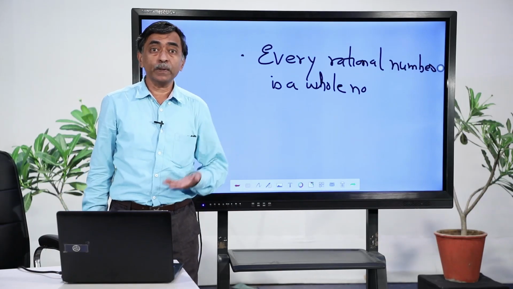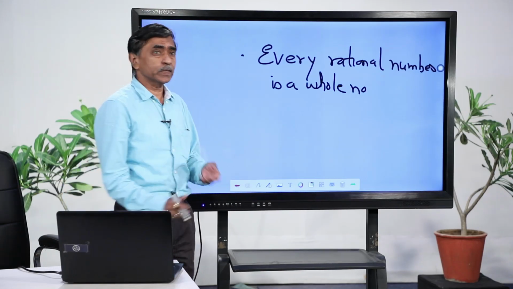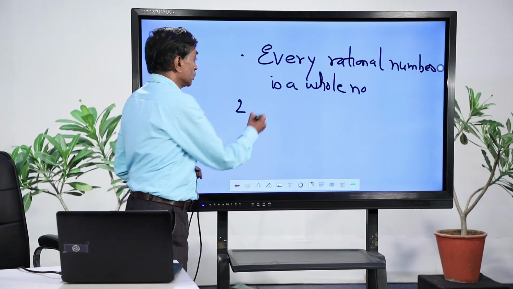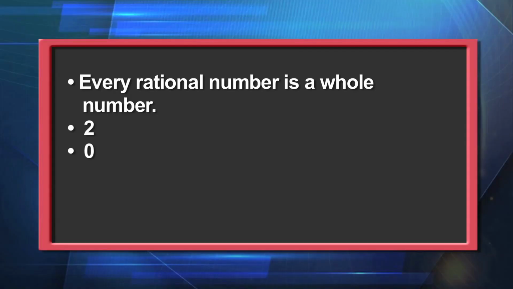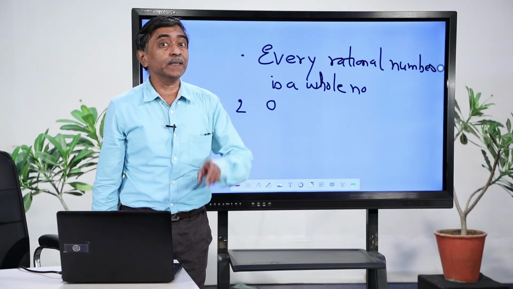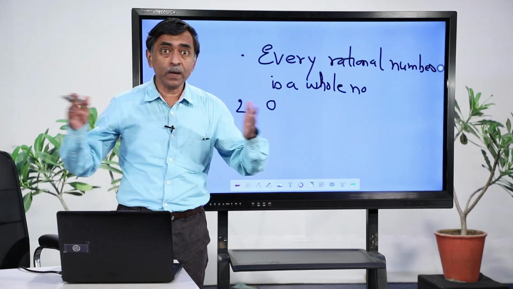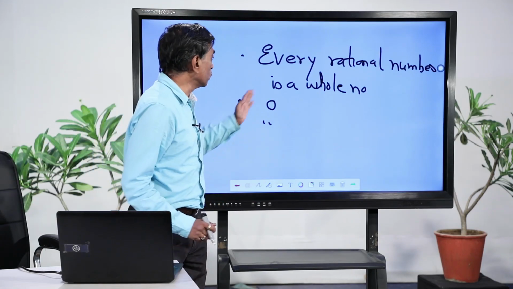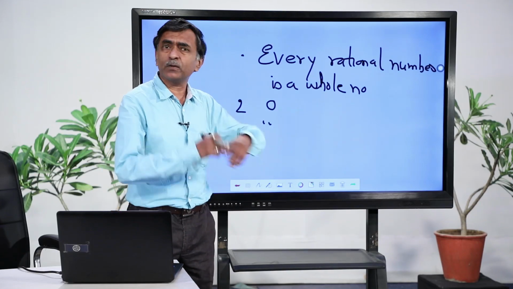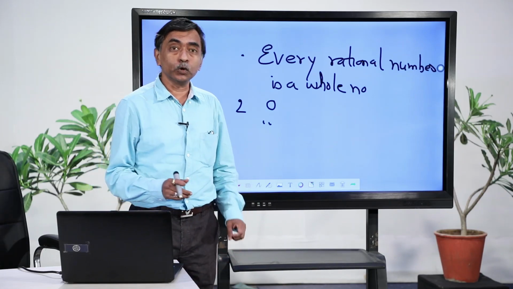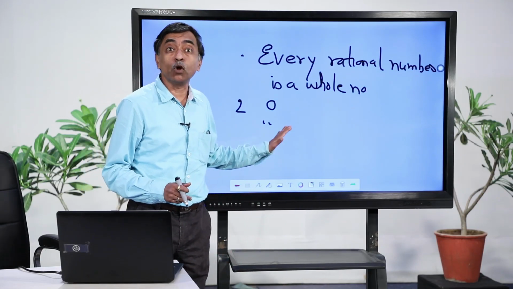If you have any examples for this, try to generate it. You might say that 2 is a rational number and 2 is also a whole number. 0 is a rational number and 0 is also a whole number. But friends, this is the language of mathematics, where if you want to disprove a statement, that it is not true, you need just one example. Hundreds of examples I can give for this. 2 is there, 0 is there, 5 is there, 10 is there, you can give lots of examples, but one example will suffice, if at all it exists, to show that every rational number need not be a whole number.